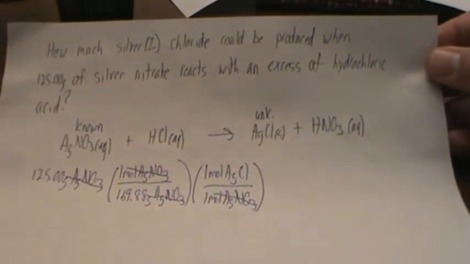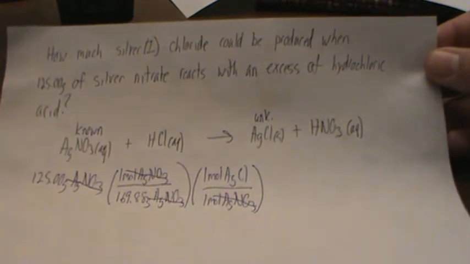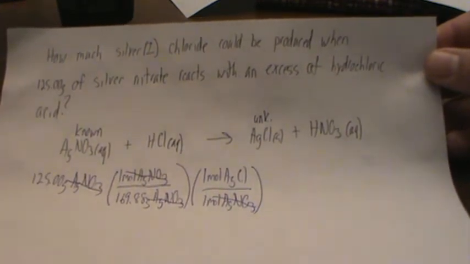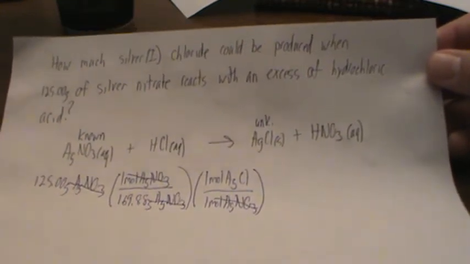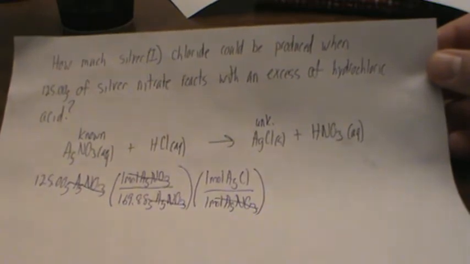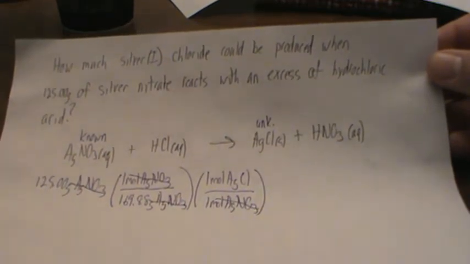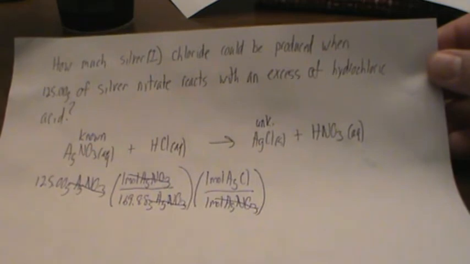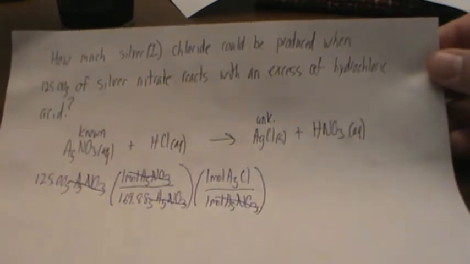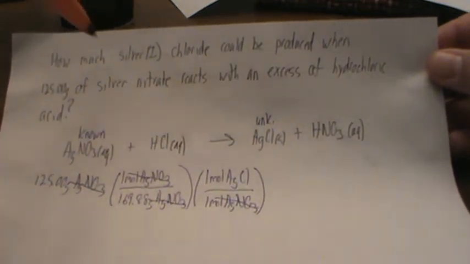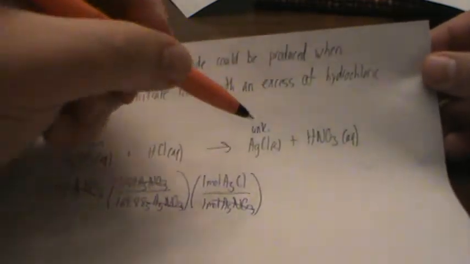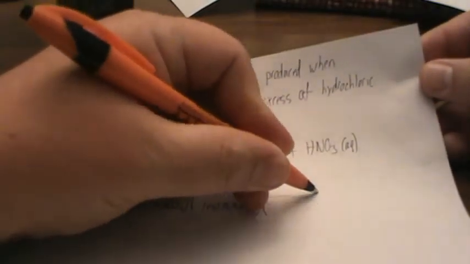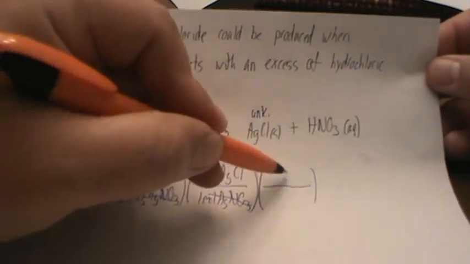Since we weren't really told what kind of unit, a lot of times we're just looking for the mass. If it's asking for how many liters or how many molecules, then yes, we would have to use liters if we're looking at a gas, or if we're looking at molecules, we would have to use Avogadro's number. So in a generic one like this, if it's asking for how much, go ahead and think, okay, I've got to find how many grams. So we're going to put the formula mass of silver chloride up in our numerator.